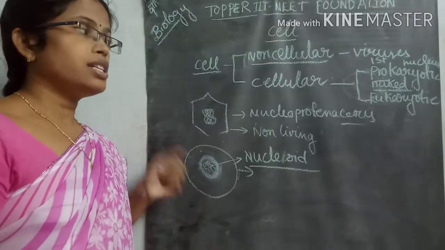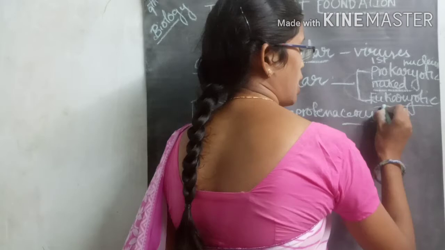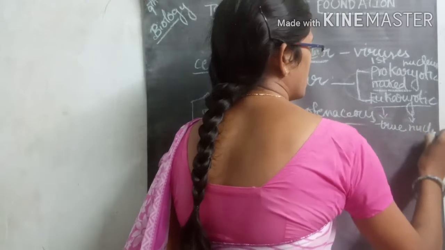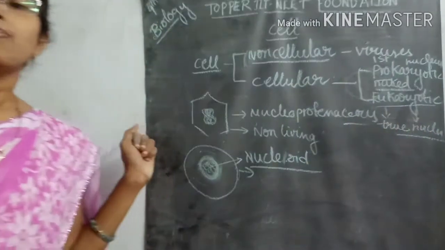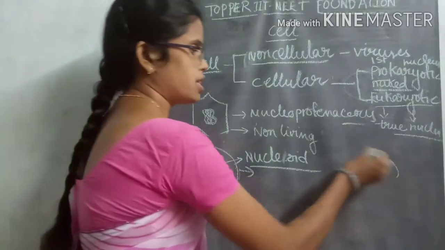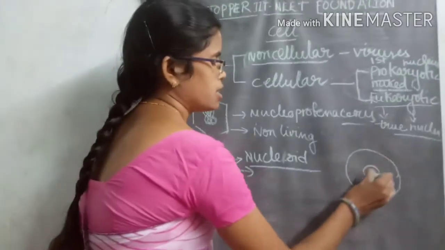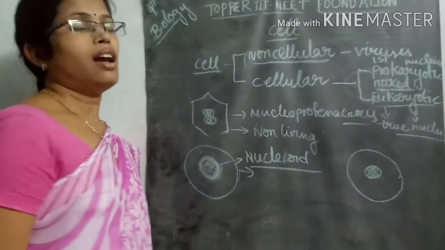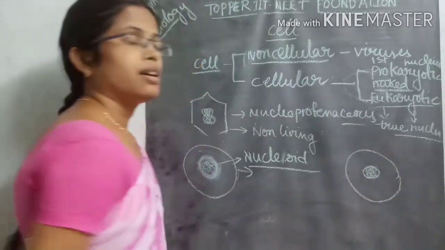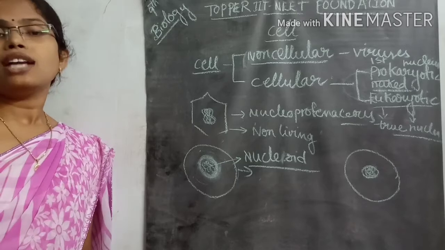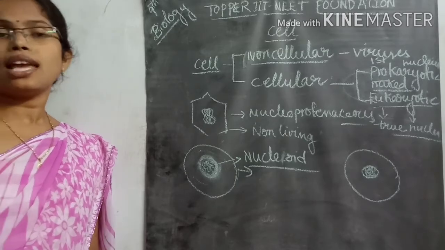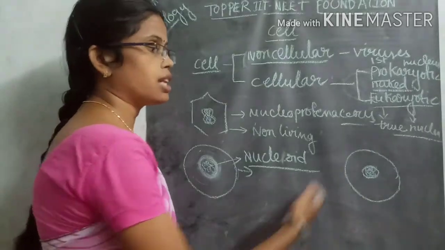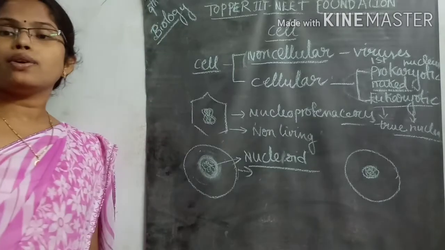Then coming to the other type of structure, called eukaryotic cells. Eu means true, karyon means nucleus. Here, during cell formation, there is a true nucleus. The genetic material, DNA or RNA, is present inside this nucleus, and membrane-bound organelles like mitochondria, chloroplast, and Golgi complex are also present in eukaryotic cells.